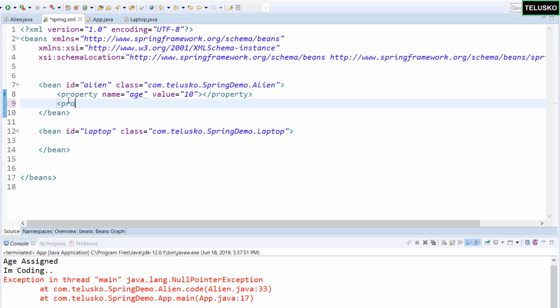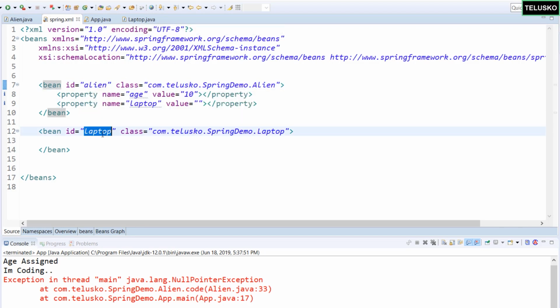In the alien, we have a property which is of type laptop, but what will you give as the value there? Because if you say value, you have to assign a primitive value or maybe a string type. That will work for primitives and string, but if you have a reference object, you can't use value here, because now you want to inform Spring, hey, this alien object needs a laptop object. In that case, you cannot use a value, you have to use a reference. So you have to say ref and you have to say laptop. So that's how you can refer to it, right?